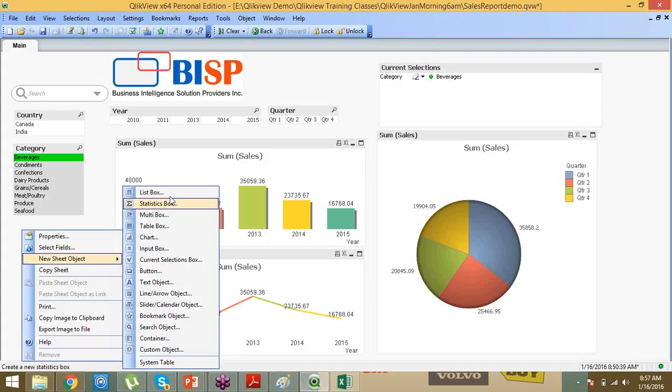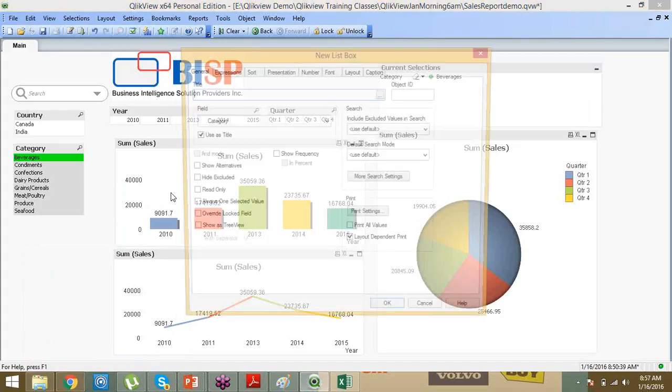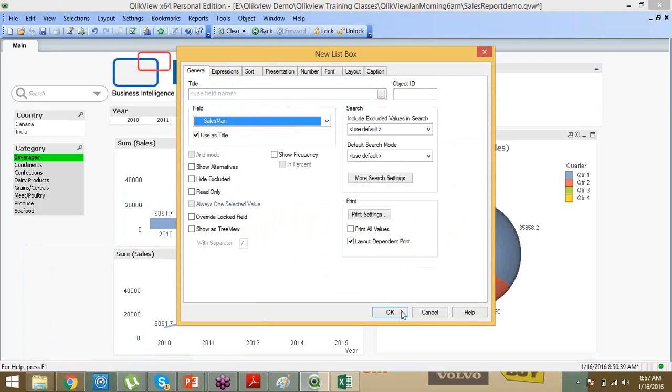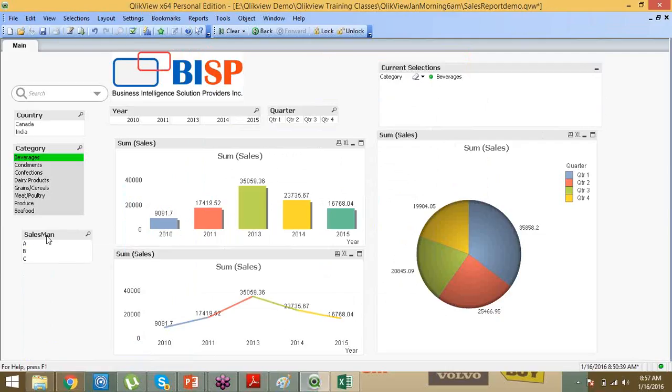Right click, new list box, and what else do I want to show? Category wise, product wise, quarter wise, salesman wise. I want to see the salesman also here, ABC salesman. Now see, the dashboard is ready.